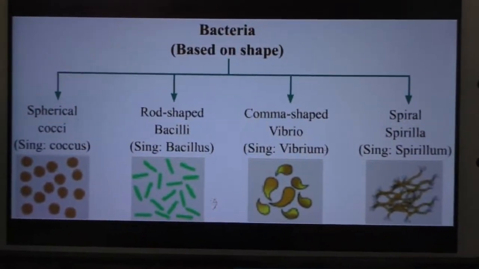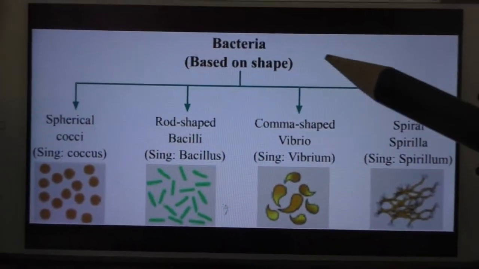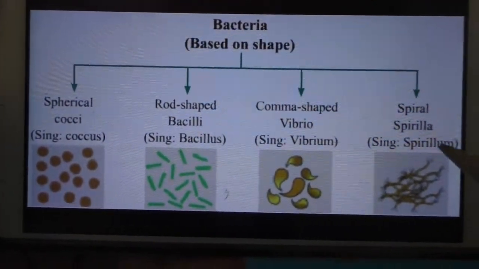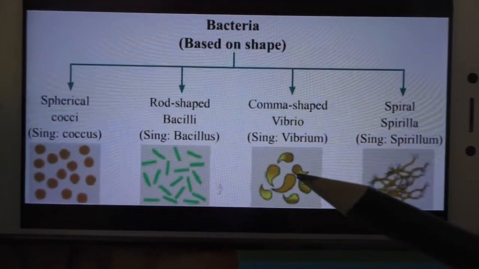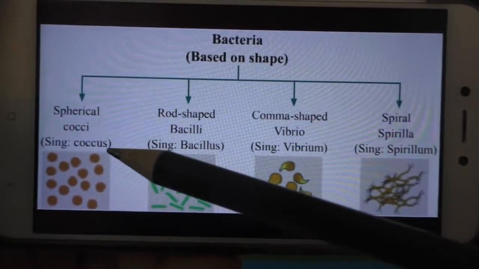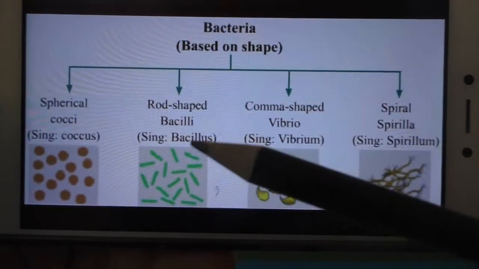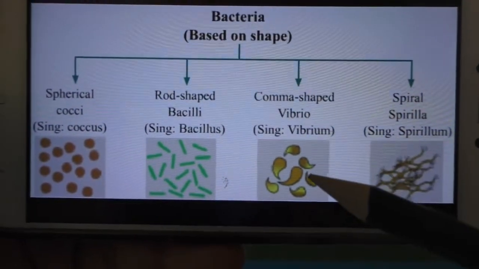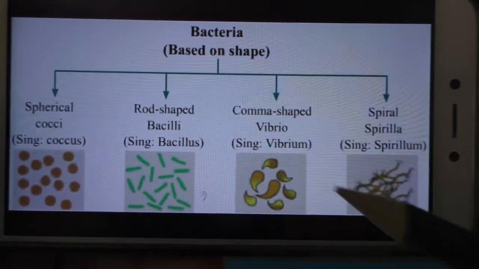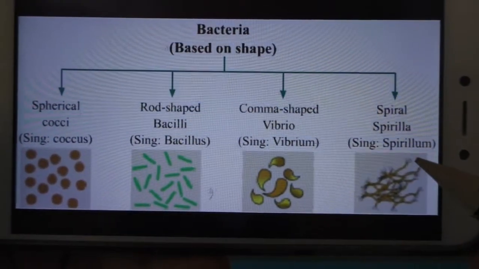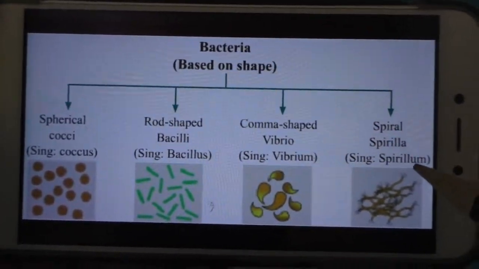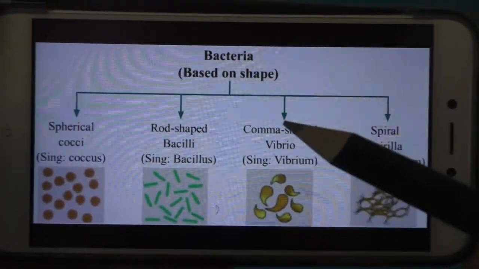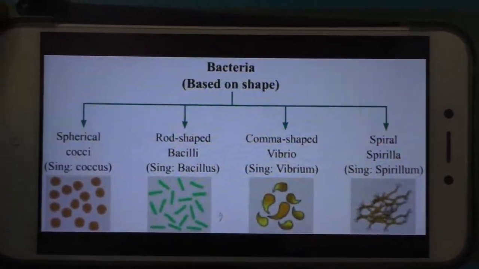Look here, children, here you can see some bacteria. According to the shape of the bacteria, they are given different names, isn't it? Here coccus means a round shaped bacteria. Here bacillus, rod shaped bacteria. Here comma shaped bacteria, vibrio, and spiral shaped spirillum. Okay, so these bacteria are given names according to their shape.